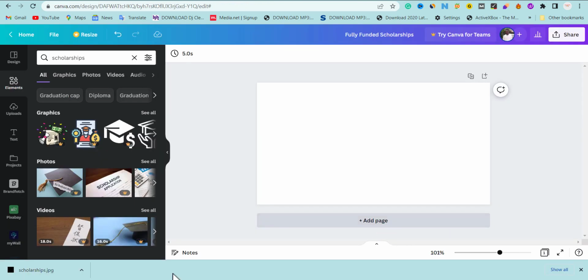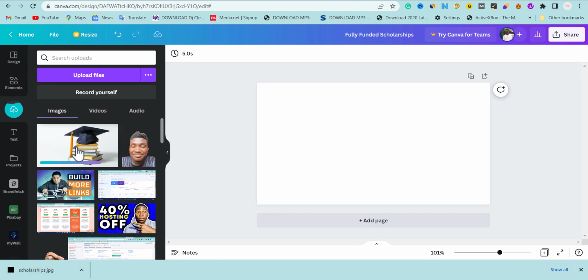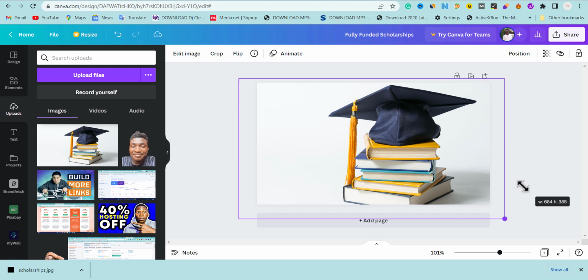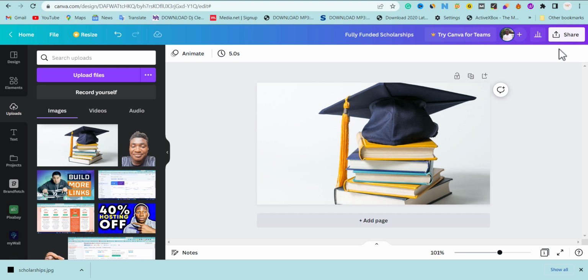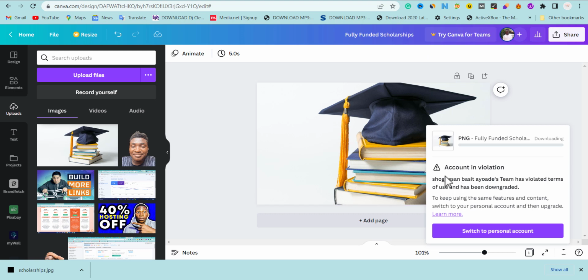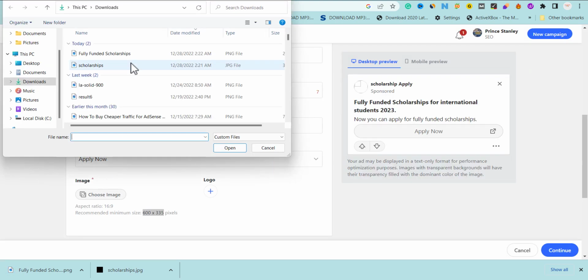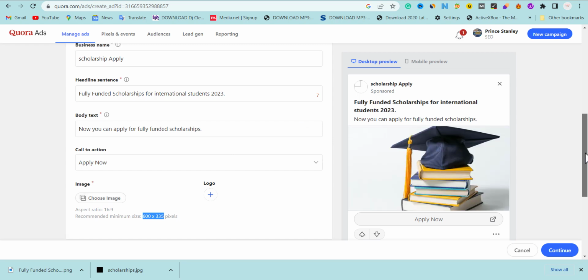Okay, once you get your image that relates to what you're promoting, you upload the image on Canva and still use the size you want to use and drag it to match exactly what you want, okay, like this. So I'm going to download it, go back to our campaign and put the image. Good. We're going to go over here and choose it and pick it here. This is what it is going to look like.